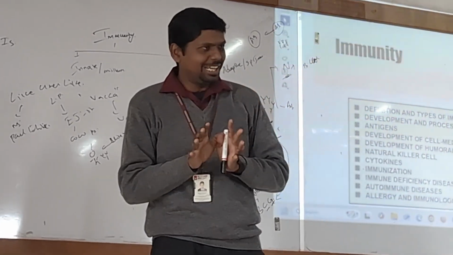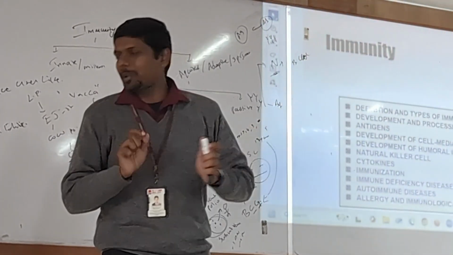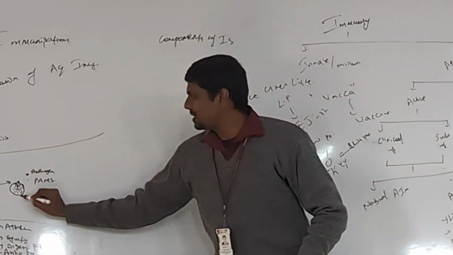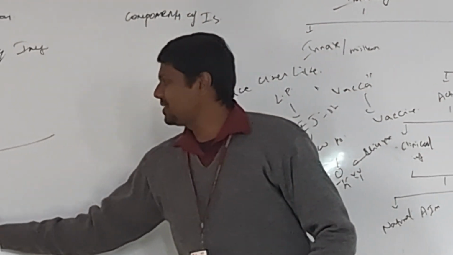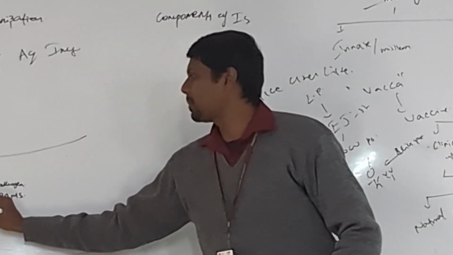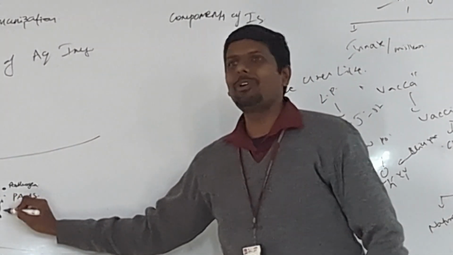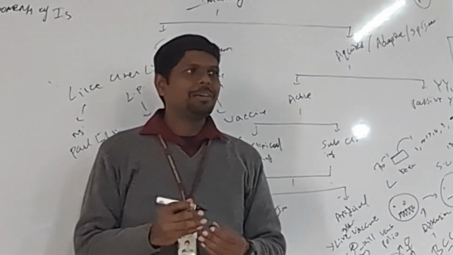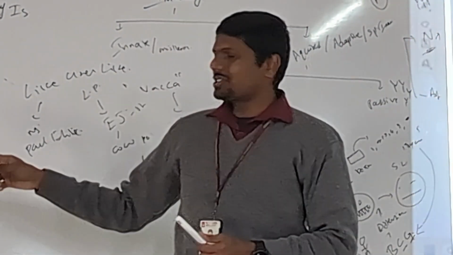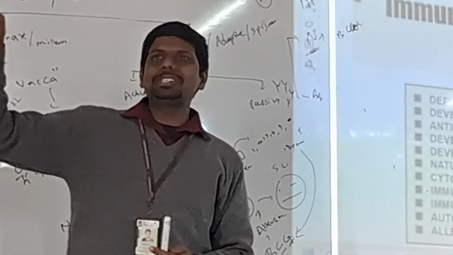A macrophage ate something and now it is proudly showing those digested peptides on its surface like this. Why is it showing like this? Because it is trying to send a signal to the immune system.